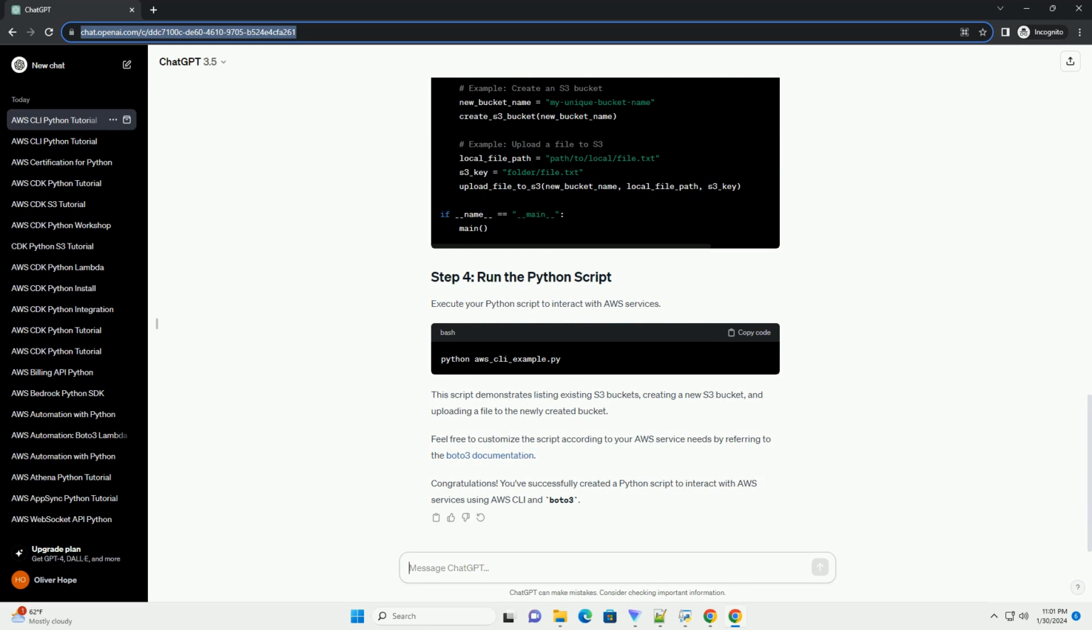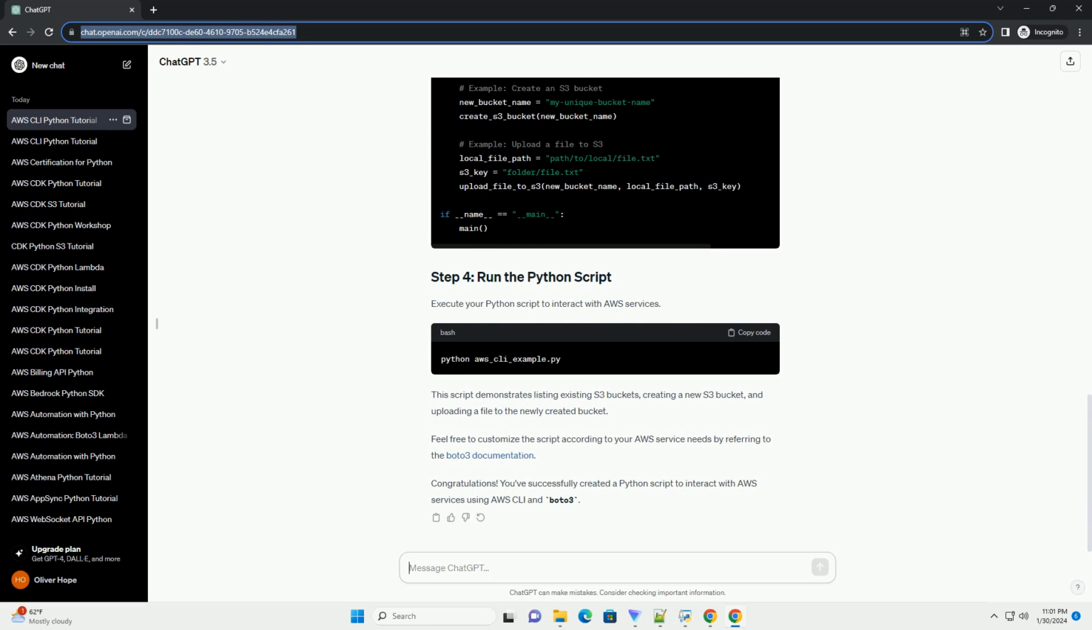Now, let's create a simple Python script that interacts with AWS services using the AWS CLI in Python. In this example, we'll use the AWS S3 service to list buckets. Create a new Python script, example AWS_CLI_example.py, and add the following code.